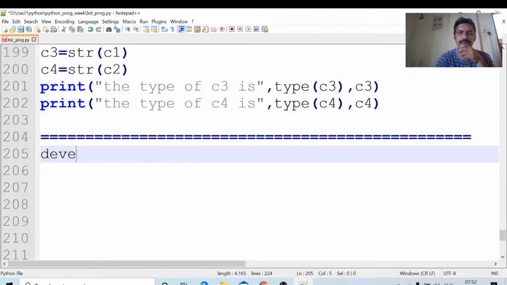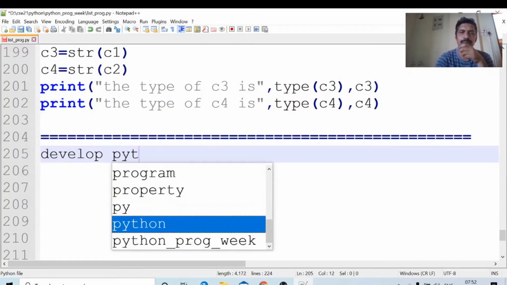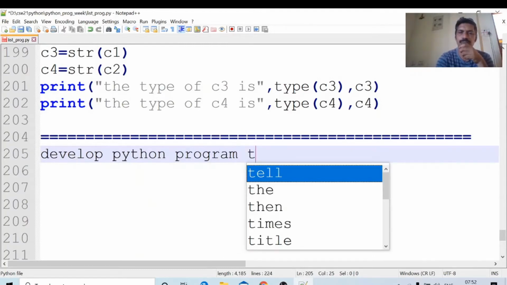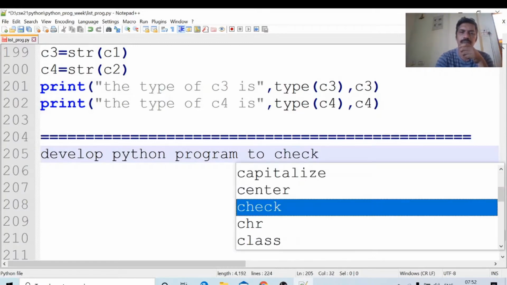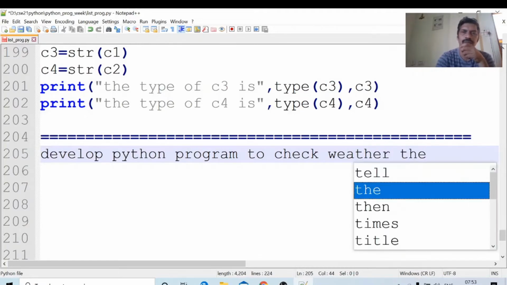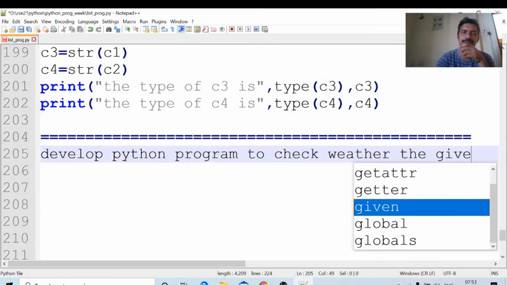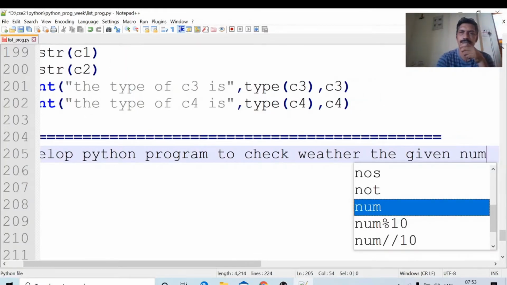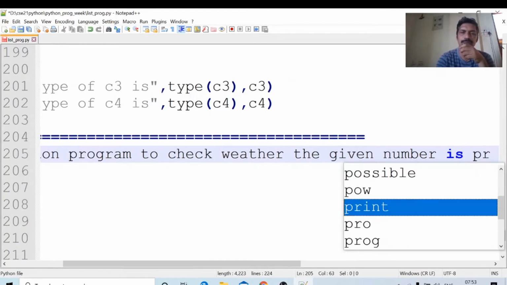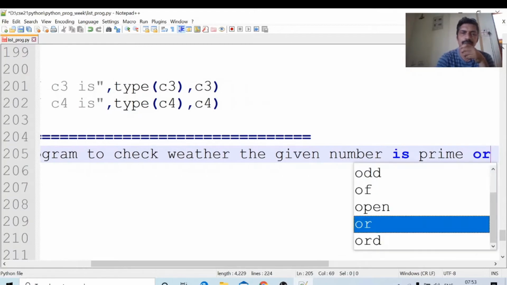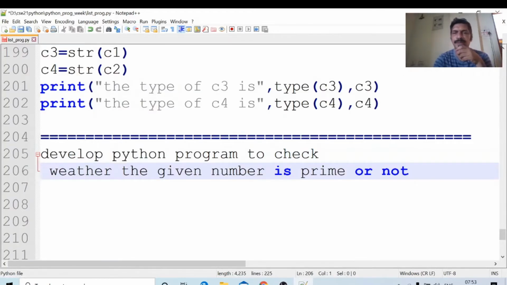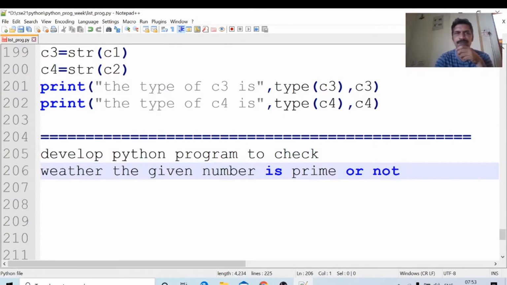Develop a Python program to check whether the given number is prime or not.